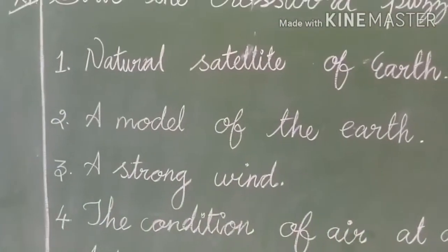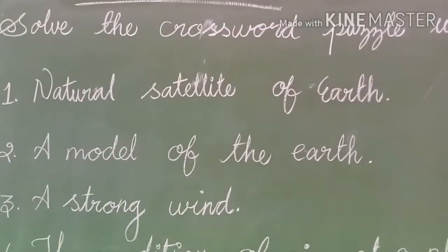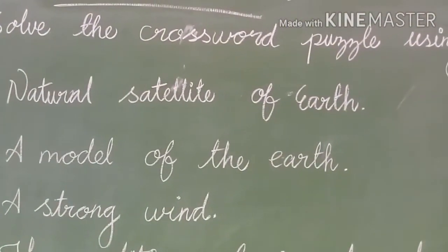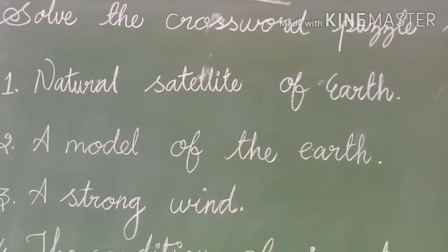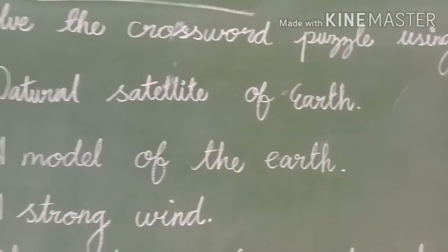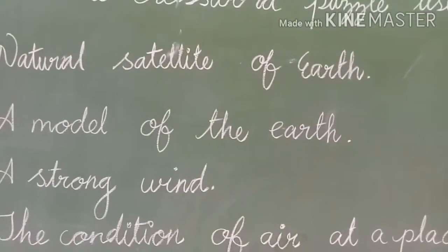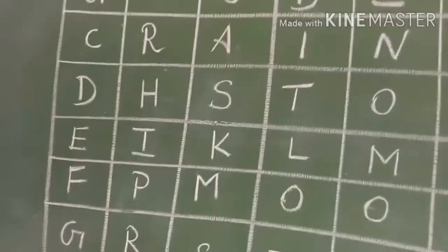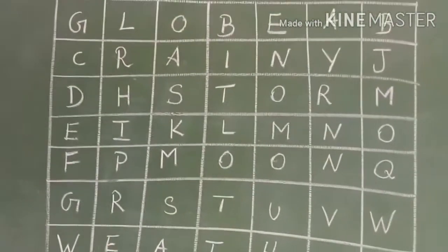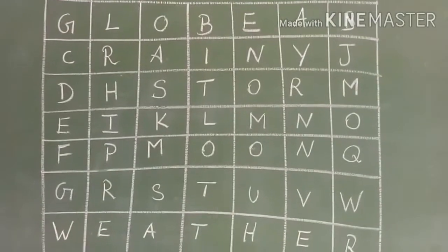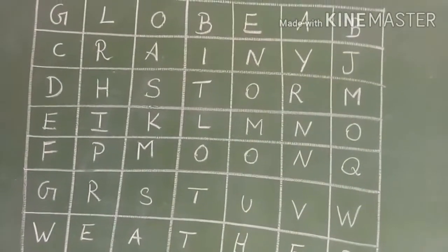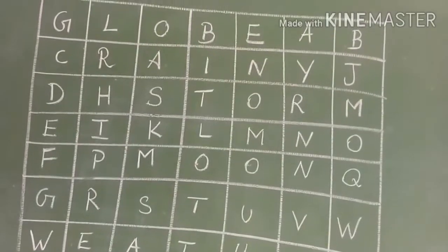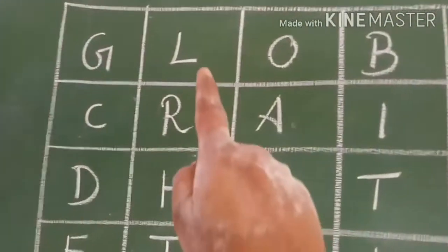Listen to me children. The first clue is natural satellite of the earth. You know what it is? Can you guess which is the natural satellite of the earth? Yes, the answer is moon. Now find the answer children. Where is the moon? Can you say the spelling for moon? M-O-O-N. Can you find? Yes. So what is the first letter of moon? M. So we can search from M.